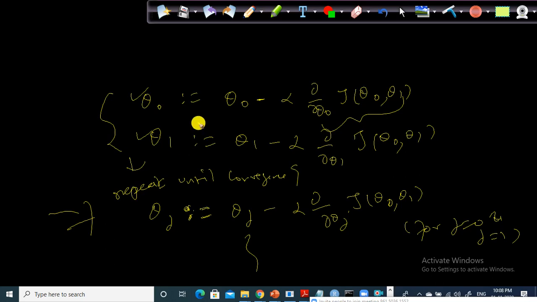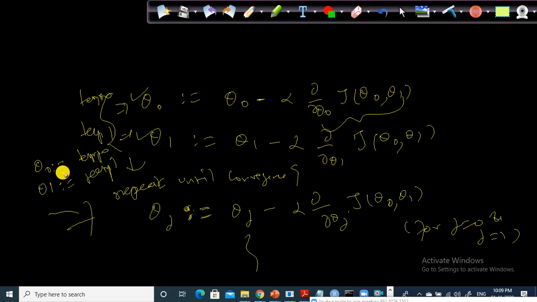Let's say in this case, for theta naught and theta 1, I'm going to use something called temp 0 and temp 1 instead of theta naught and theta 1. I temporarily store the values in temp 0 and temp 1, and after this step I assign them back to theta naught and theta 1. So here you need to do the simultaneous update: assign temp 0 to theta naught and temp 1 to theta 1. You need to make sure that we are making this a simultaneous update.